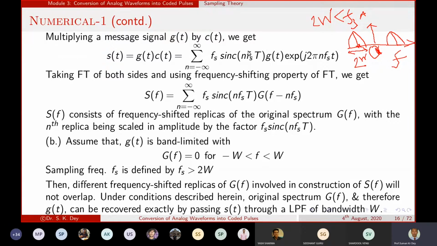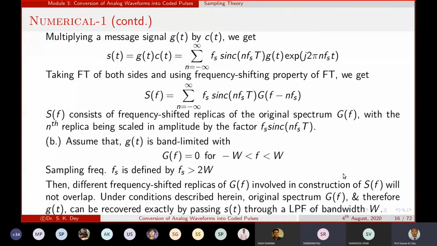So that was the sampling theorem. Basically, what we are doing here is proving the sampling theorem by taking a rectangular pulse for modulation.